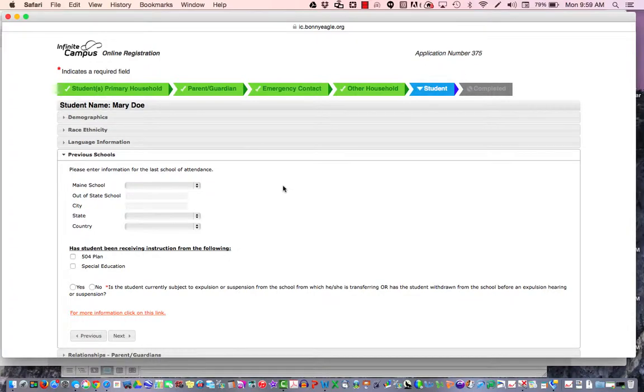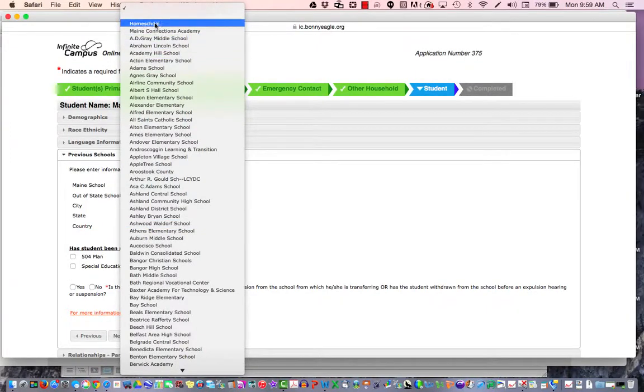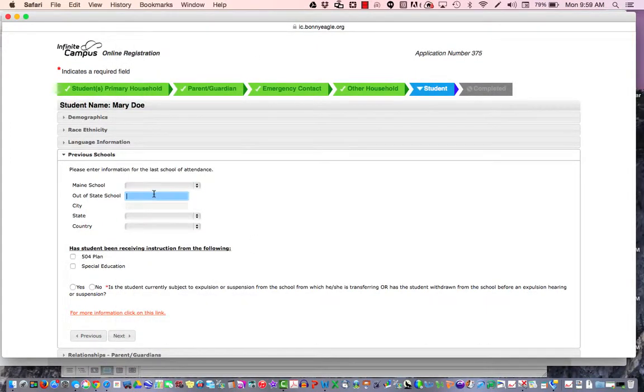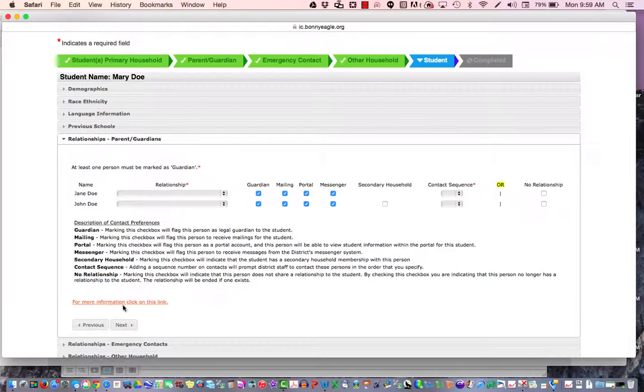If the student came from another school in the state of Maine, please choose the school from here or homeschool if they came from a homeschool. If it's an out-of-state school, please list the name of the out-of-state school, the city and state the student is from, and the country. If this is a K student who's never been in school before, you don't have to fill these out. If the student has been receiving instruction from 504 or special education, please check these boxes. And this one is required, you must answer it. Is the student currently subject to expulsion or suspension? Go ahead and select No if they're not, and then choose Next.